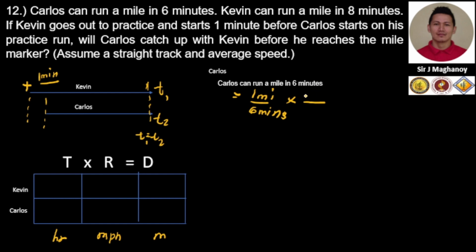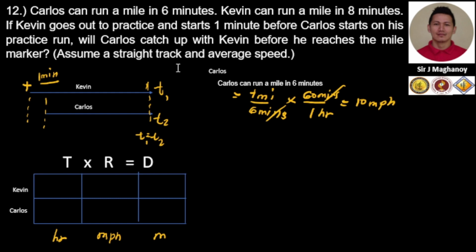In every 60 minutes, there is 1 hour, so we cancel minutes. The remaining unit is miles: 1 over 6 times 60, which is equivalent to 10. So the rate of Carlos will become 10 mph.